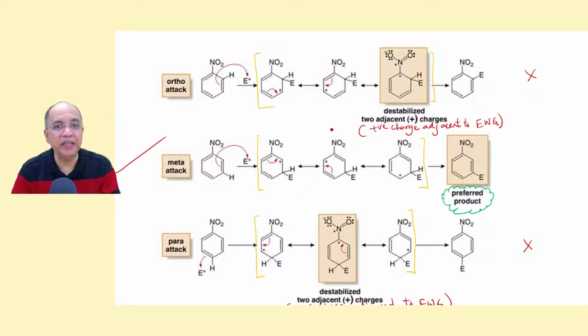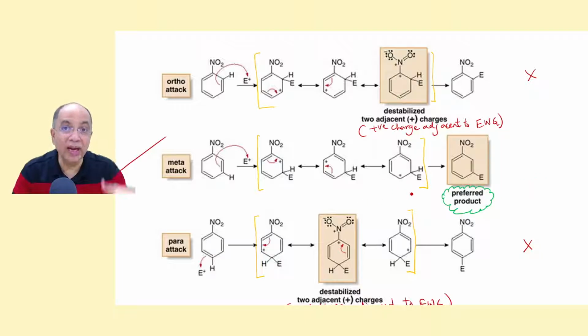So relatively, this meta attack gives a more stable arenium ion than ortho-para attack. Therefore, this happens. This does not happen. This is more probable and this is less probable, right? But none of them is more stable. This is relatively more stable than this. These two are unstable, and relatively this is more stable.